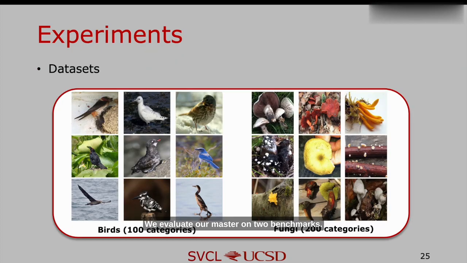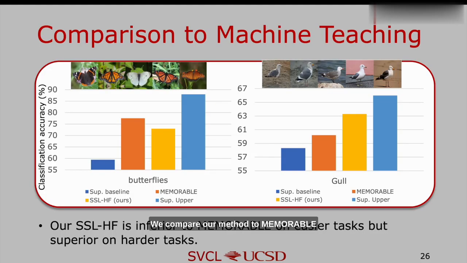We evaluate our method on two benchmarks, a bird dataset with 100 categories and a fungi dataset with 200 categories. We compare our method to MemorAble on two machine teaching benchmarks. On butterfly, our method is inferior to MemorAble but superior to it on gauss. This can be explained by the fact that the butterfly dataset is easier, not as fine-grained as gauss. This is confirmed by its relatively high classification accuracy. The worker can truly master the 5 classes, but gauss is difficult, and we should note that MemorAble is unable to work on any class scale. This is its key limitation.